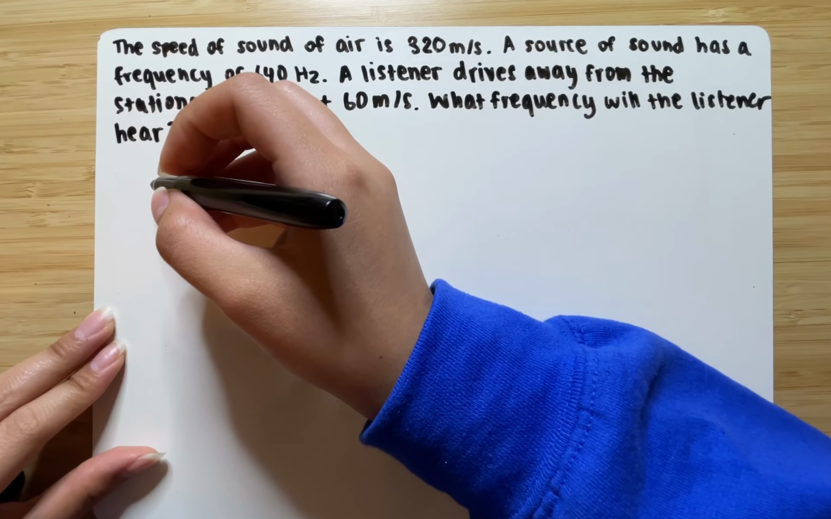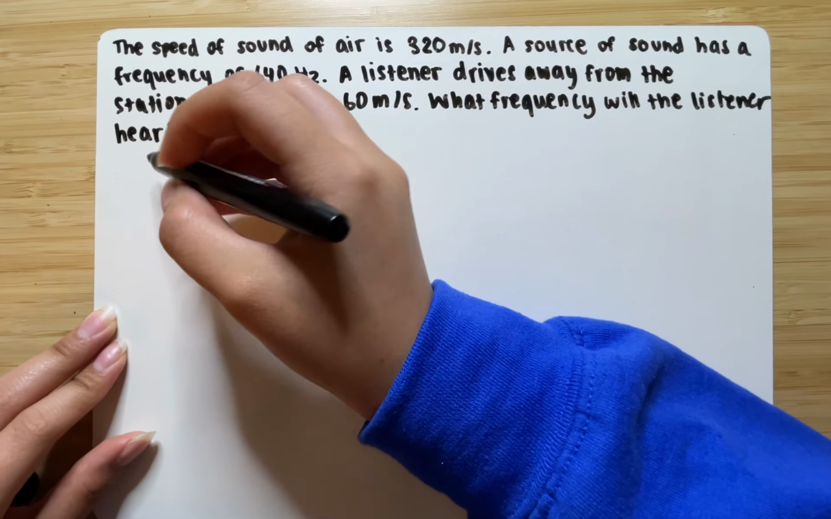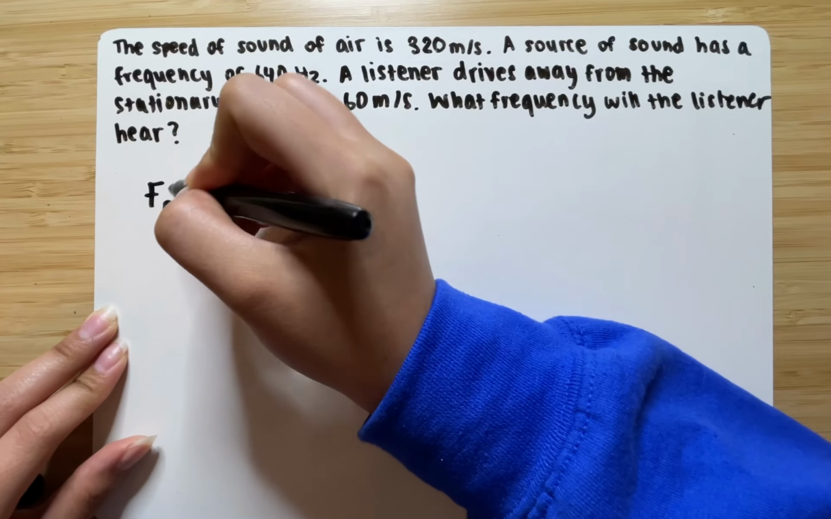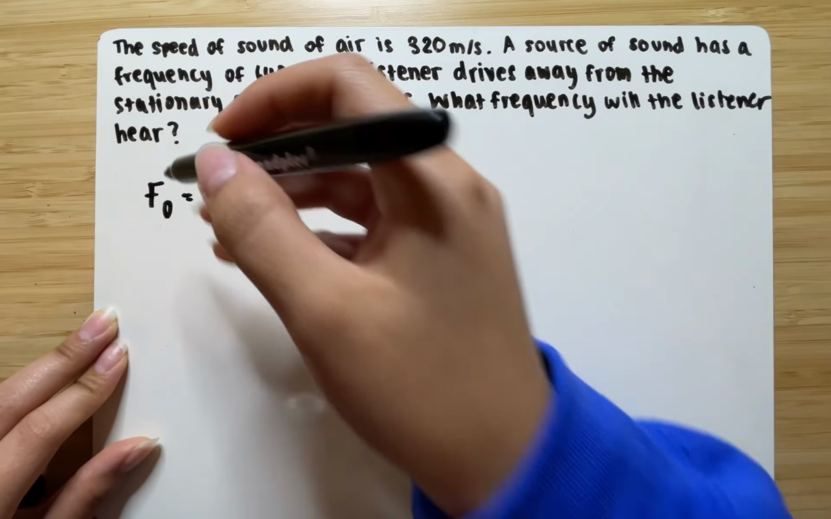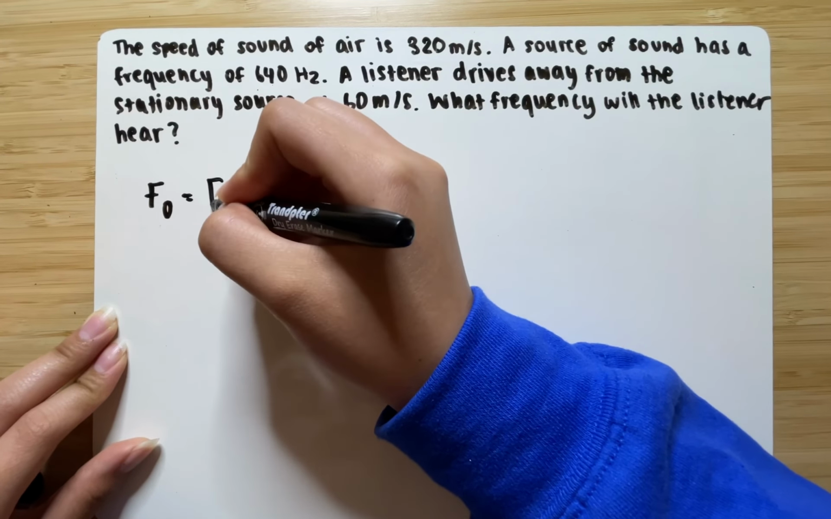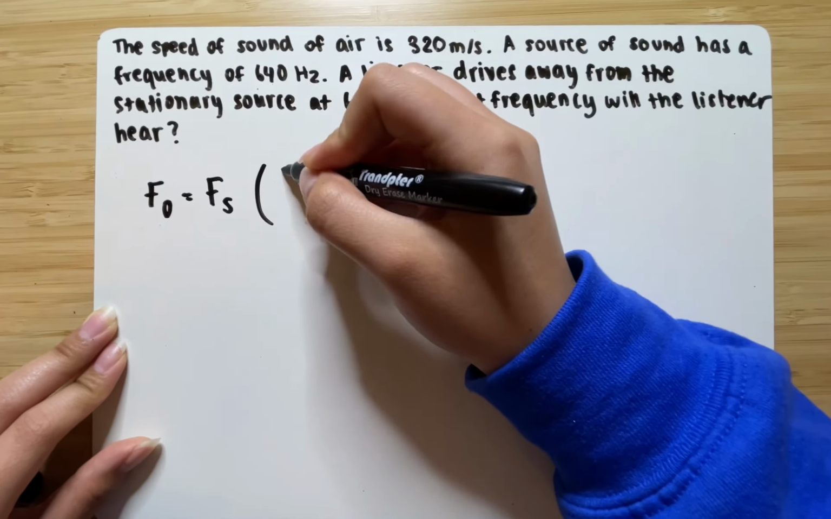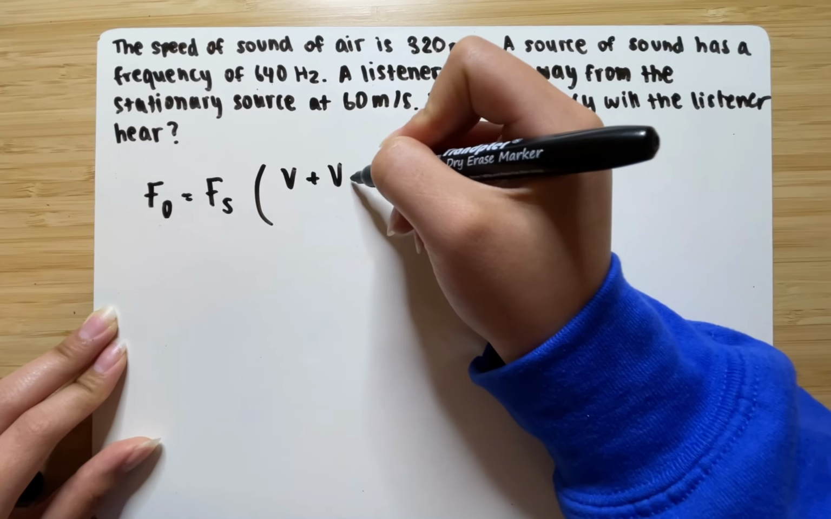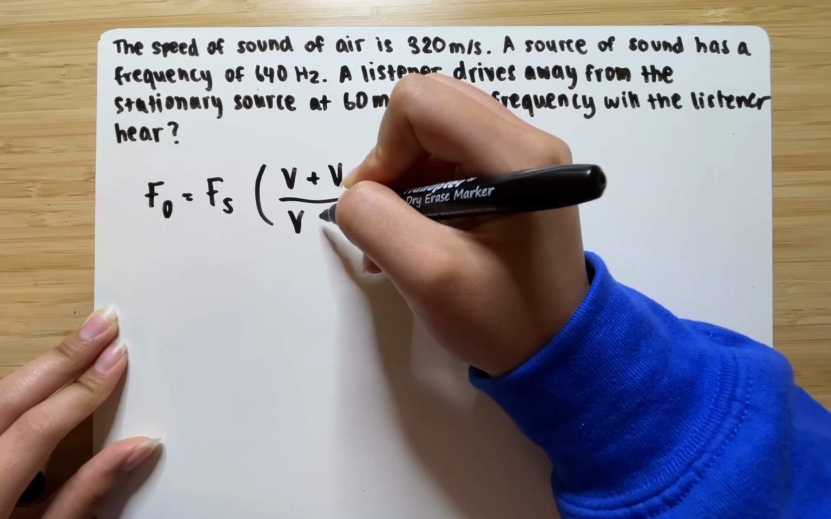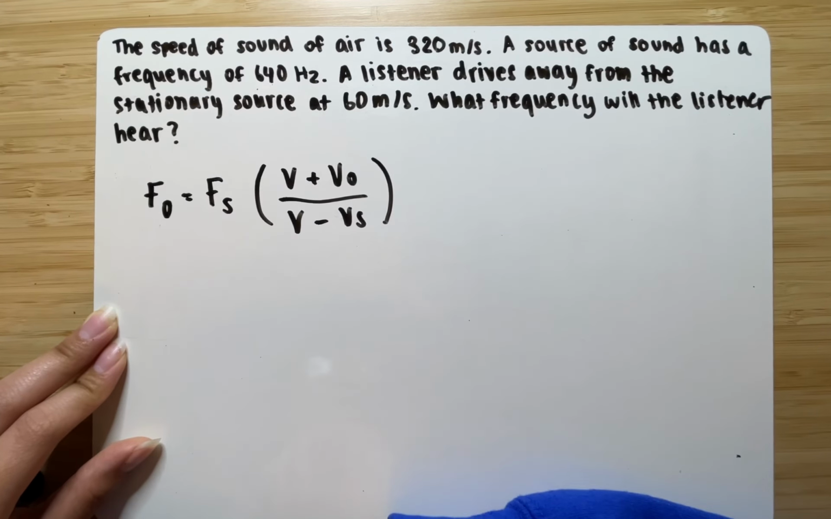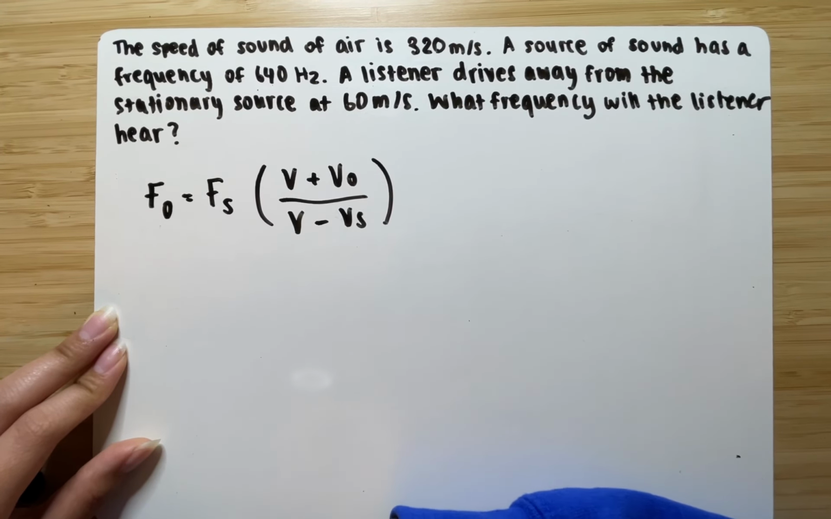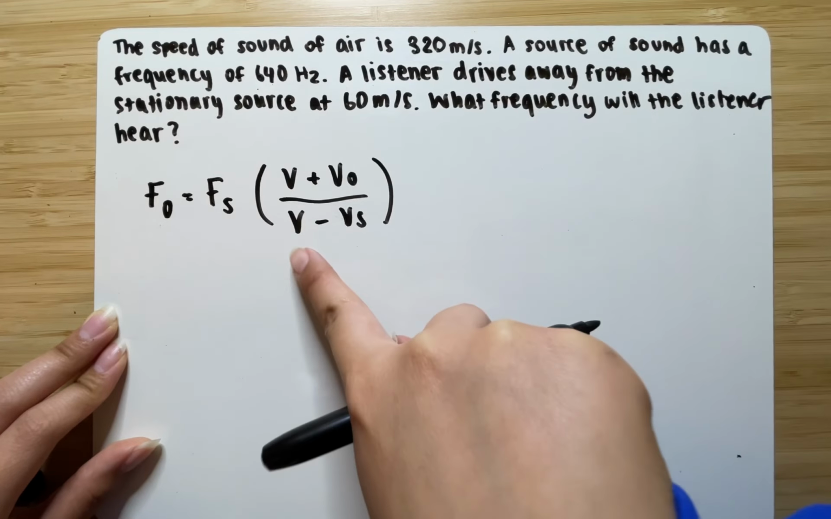Okay, so we need to recall the equation that we're using for this problem. The equation is the frequency of the observer, aka the frequency from the listener, is going to be equal to the frequency of the source times the speed of sound plus the speed of the observer over speed of sound minus speed of source. Okay? So now we're going to plug in whatever we know into this equation right here.